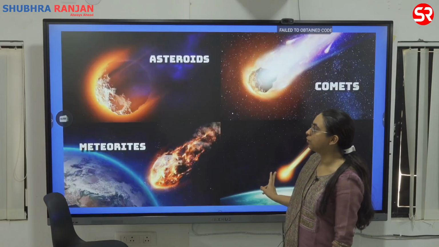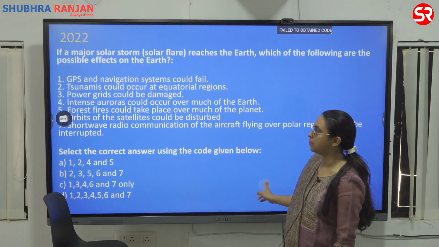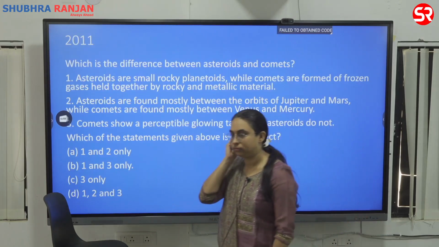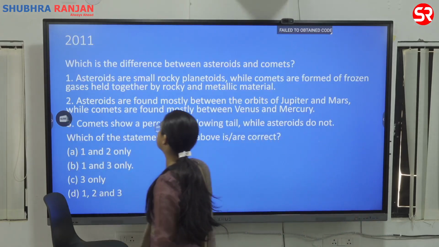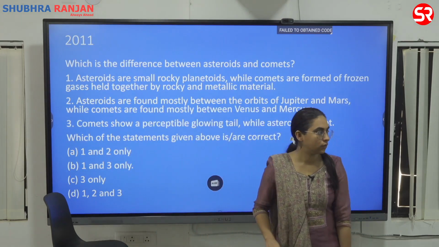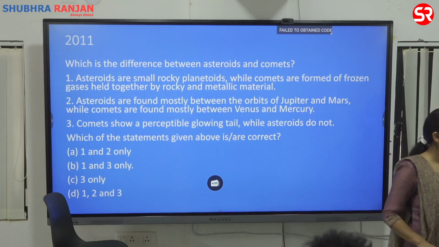So we'll start off with some of the questions that have been asked in the examination. One question that was asked is this. This was asked in 2011 in your UPSC CSE examination. The difference between